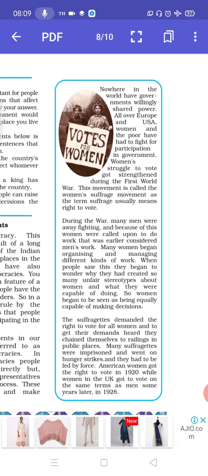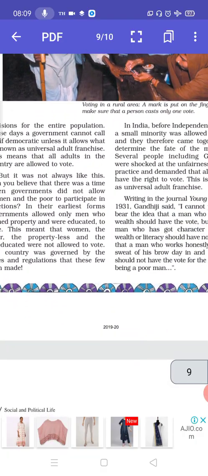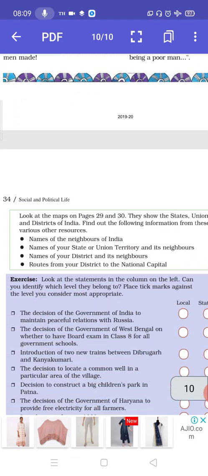The suffragettes demanded the right to vote for all women and get their demands heard. They chained themselves to railings in public places. Many suffragettes were imprisoned and went on hunger strikes, and they had to be fed by force. American women got the right to vote in 1920, while women in the UK got to vote on the same terms as men some years later, in 1928. So women had to fight for their rights across the whole world.